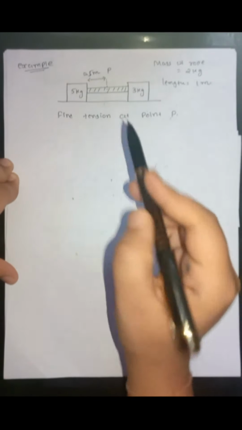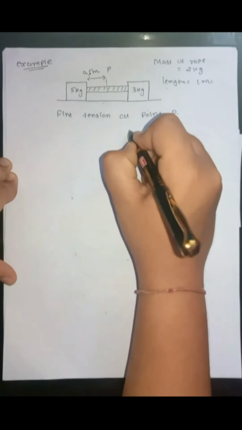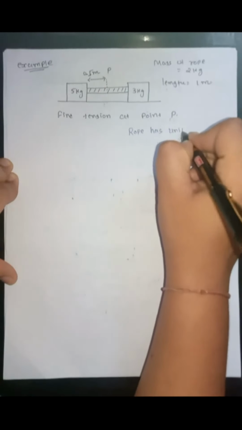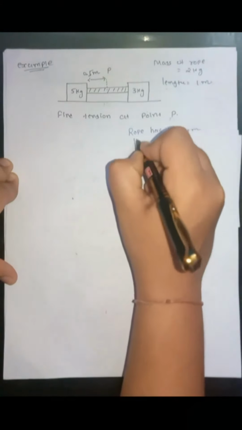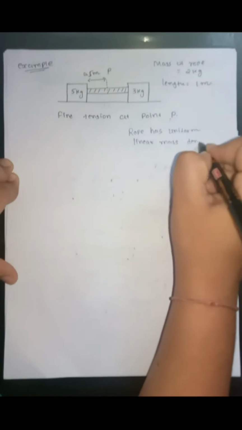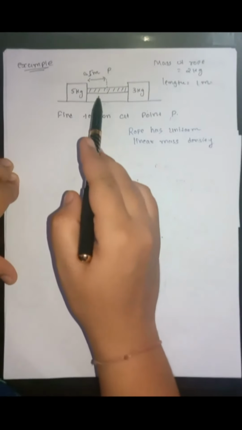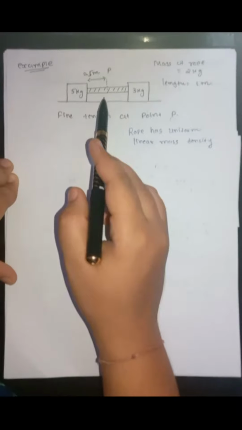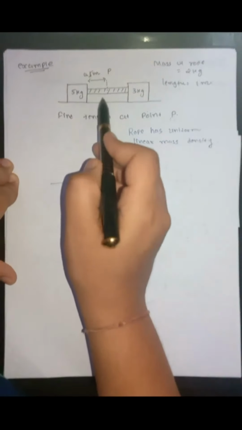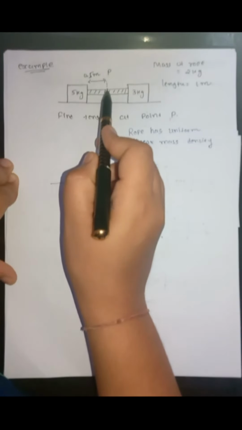Now, in this case, we have to assume that the rope has uniform linear mass density. So the mass per unit length for this rope is equal. So we can replace this rope by a block of length 0.5 meter.